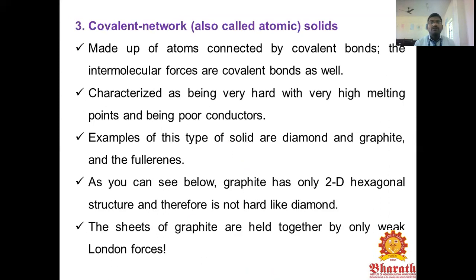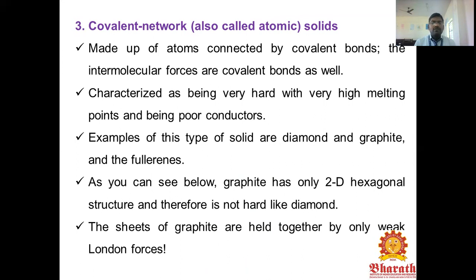The covalent network solids, also called atomic solids, are made up of atoms connected by covalent bonds. The intermolecular forces are covalent bonds as well. They are characterized as being very hard, with very high melting points, and being poor conductors. Examples of this type of solid are diamond, graphite, and fluorides.